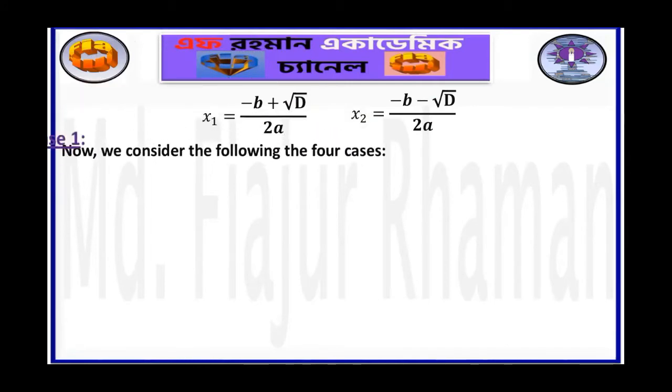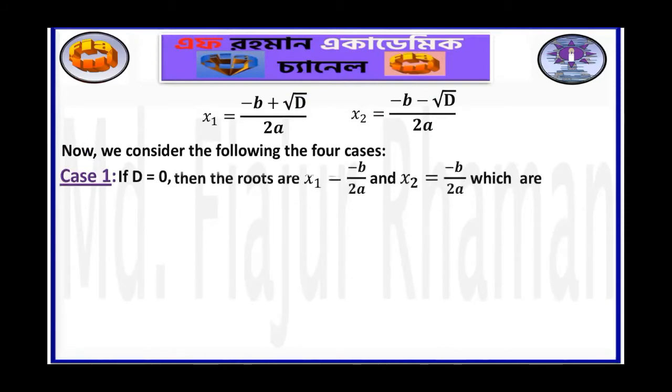Case 1, if d is 0, then the roots are x1 is equal to minus b by twice a, and x2 is equal to minus b by twice a. If we put here d is equal to 0, then you will get x1 and x2, they are equal.